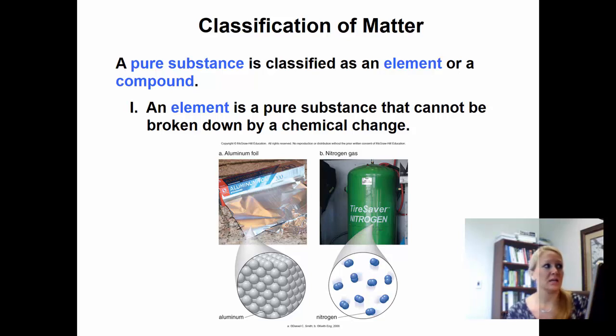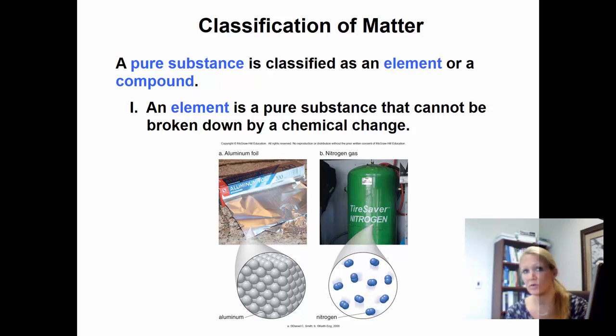So anything on the periodic table by itself, so carbon, nitrogen, oxygen, the list can go on, those are all pure. That's as pure a form as it can be. So they cannot be broken down by even a chemical change. It's the purest form. Elements cannot be broken down by chemical changes or by physical changes.